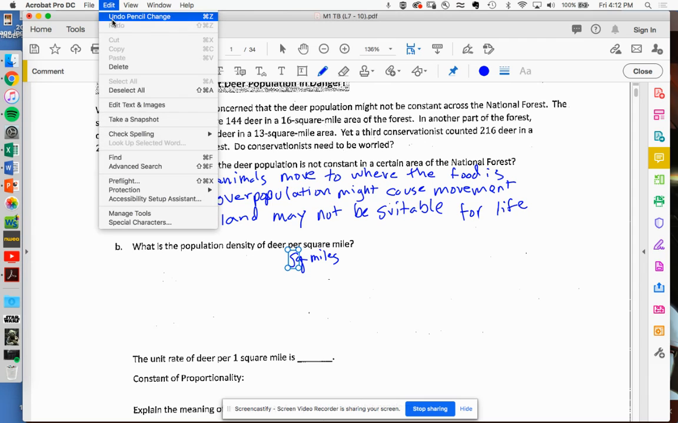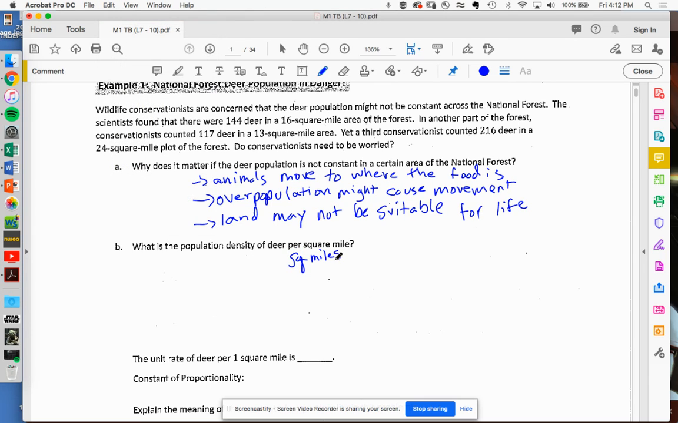So we're going to talk about square miles, and that would be like our X. Our Y would be the number of deer in that area, and they've given us that information. That's our Y. Just going from the reading, we had a 16 square mile area, that was 144 deer. We had another area that was 13 square miles, and there were 117. And then the last one was 24 square miles, and they found there were 216 deer in that area.